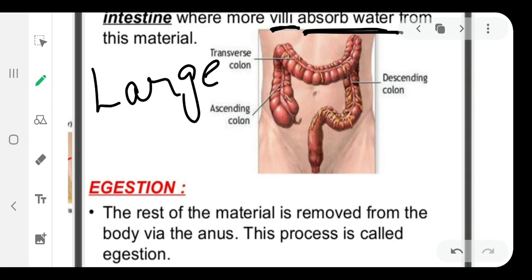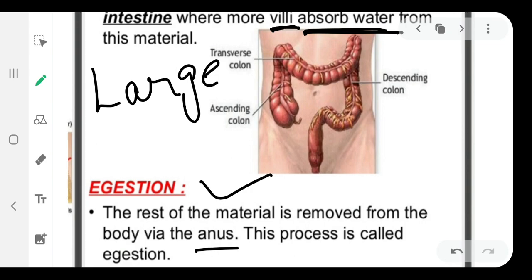That means whatever waste material has no nutrients, and it is a semi-solid paste-like material which is sometimes stored in the rectum, and after that it is removed through the anus, and that process is known as egestion. Okay, I hope you have understood this topic. This is a very important topic, and you have to keep it in mind.